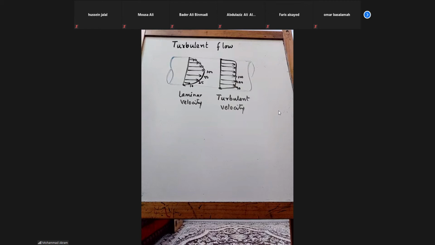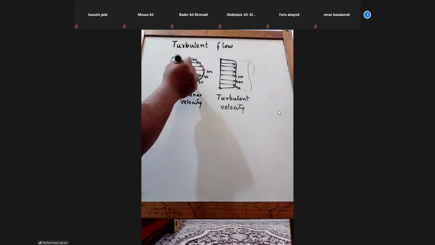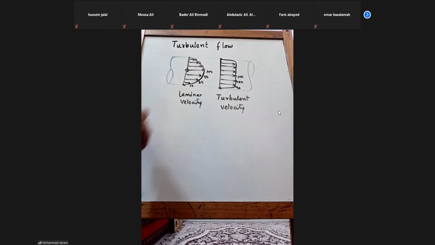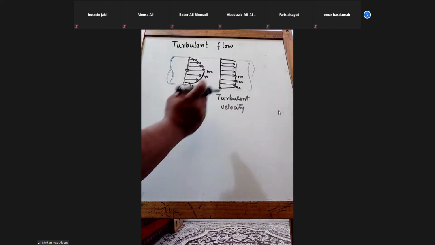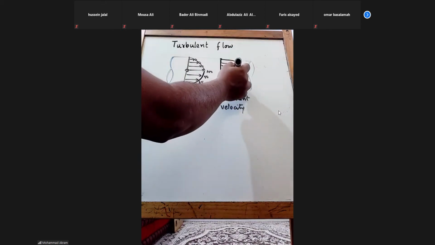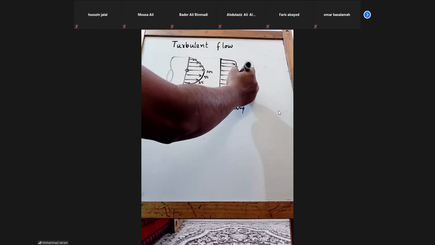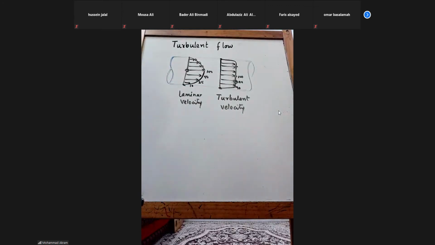Okay, so basically, if I added color here, it will not mix in the other direction because of the viscosity. Whereas in turbulence or low viscosity, it will disperse in other direction because of its nature.